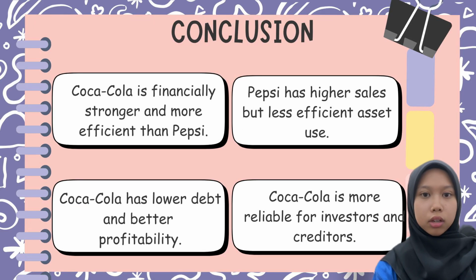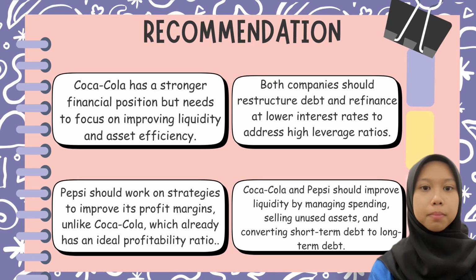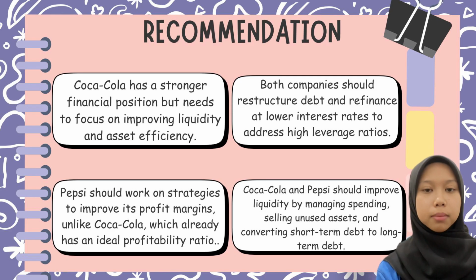In conclusion, Coca-Cola is financially stronger and more efficient than Pepsi. It is because Pepsi has higher sales but less efficient asset use. From the analysis, Coca-Cola has lower debt and better profitability. This is because Coca-Cola is more reliable for investors and creditors. Pepsi also should work on strategies to improve its profit margin, unlike Coca-Cola, which already has a better profitability ratio.